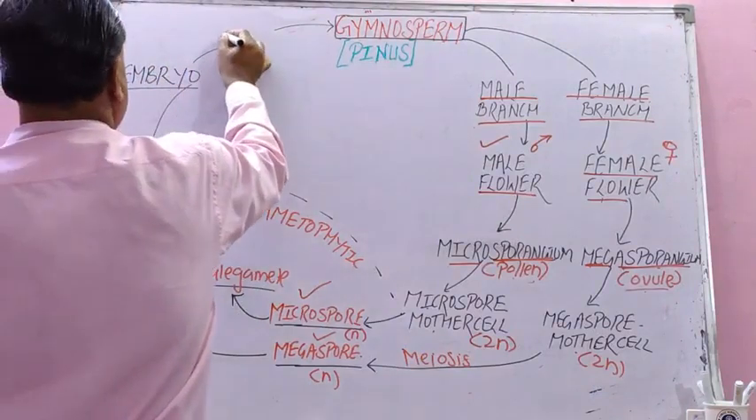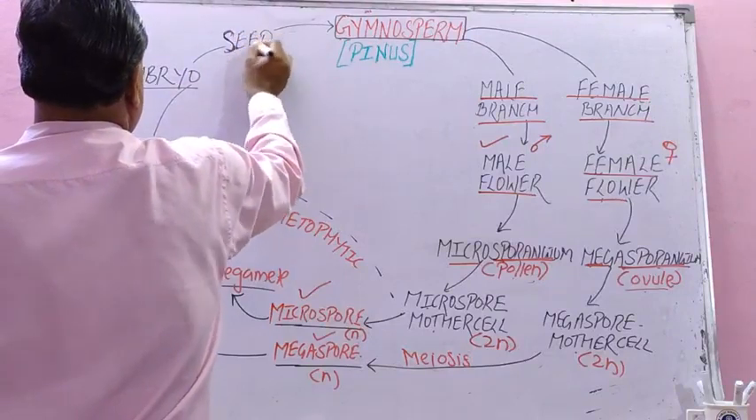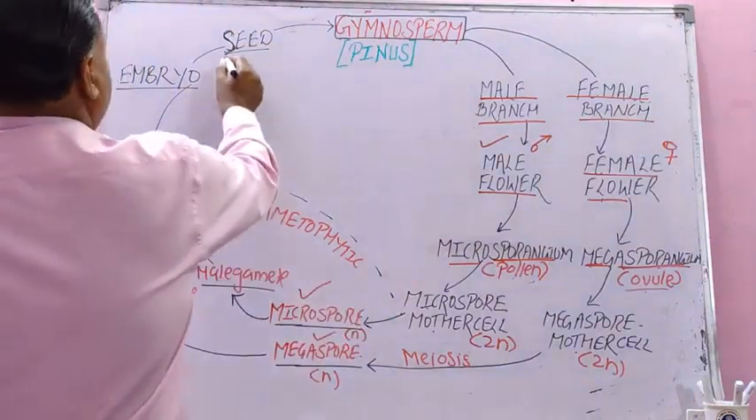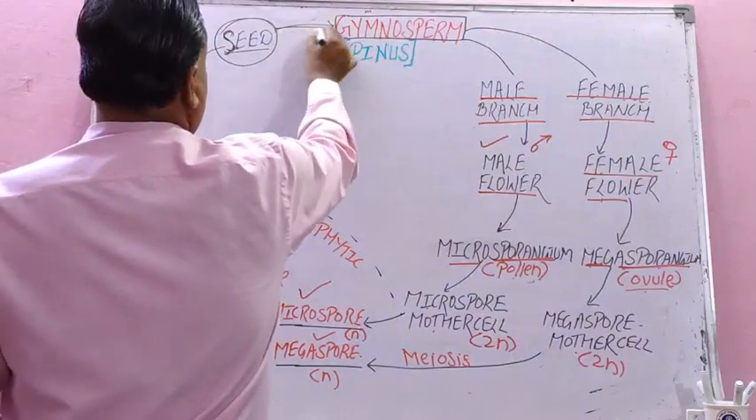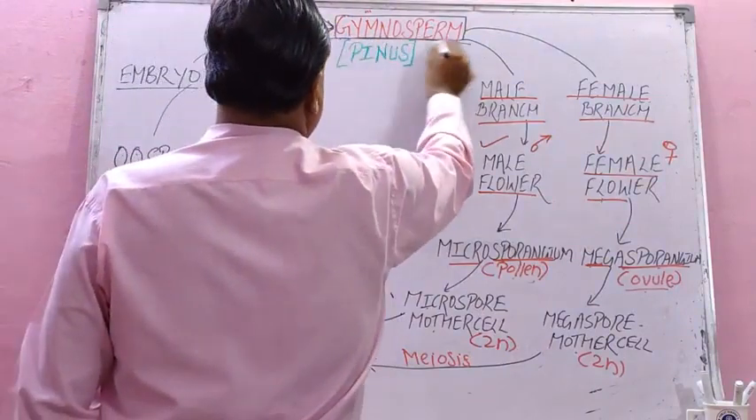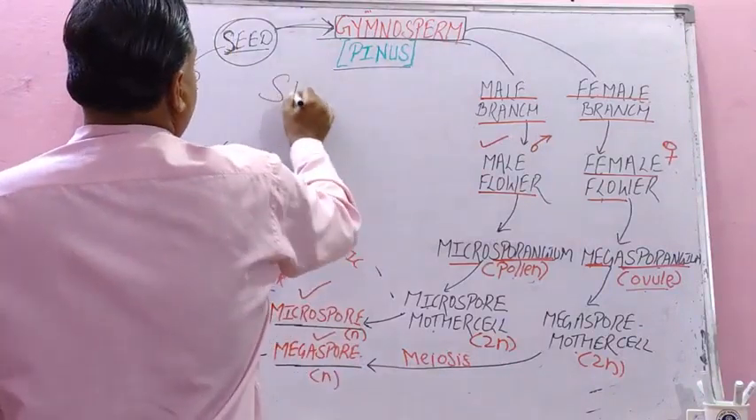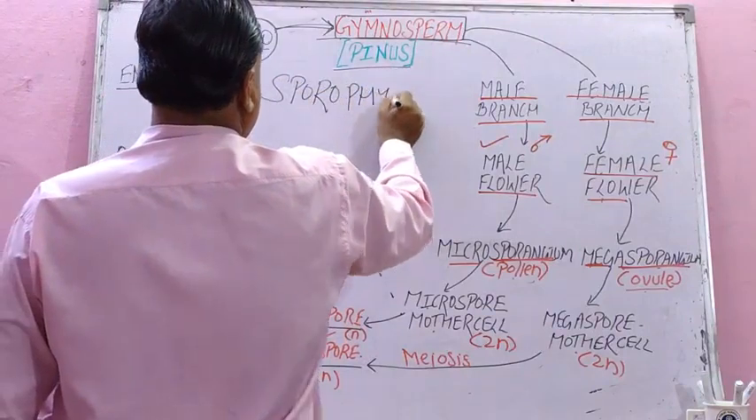Here seed develops, embryo, and here what we have to write is seed. In pteridophyte, directly from embryo we will write plant, but here we will write seed. This is the only naked seed, and that will again grow into gymnosperm, the sporophytic plant.